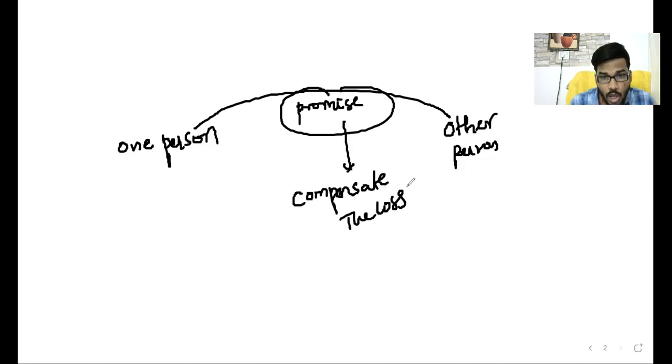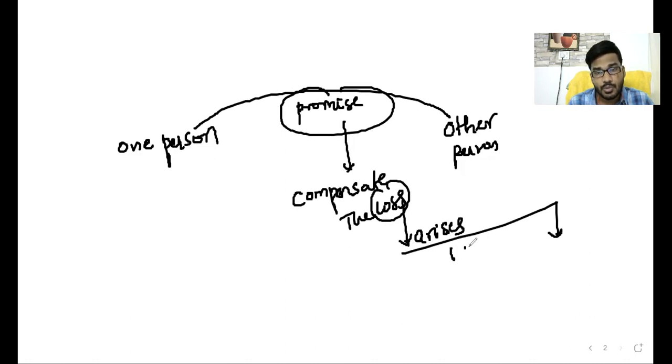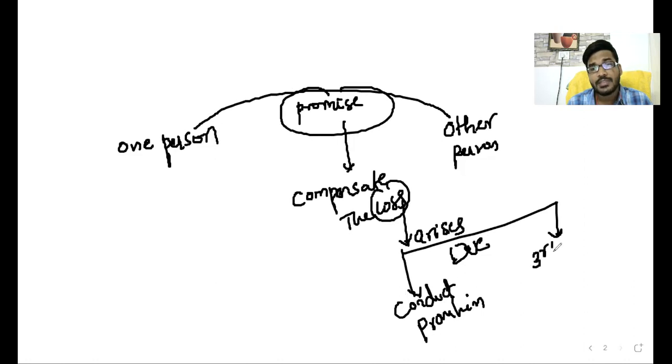How does this loss arise? This loss arises due to the conduct of the promisor himself, or due to the conduct of a third party. This is the definition we studied in the last class. So what is a contract of indemnity? It is a contract in which one person makes a promise to the other party to compensate the loss arising due to the conduct of the promisor himself or any other third party. This is the definition as per Contract Act section 124.